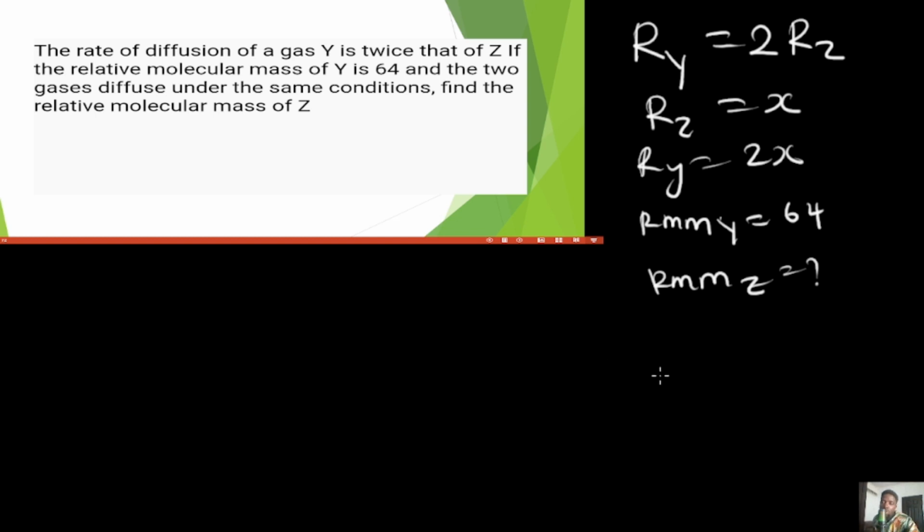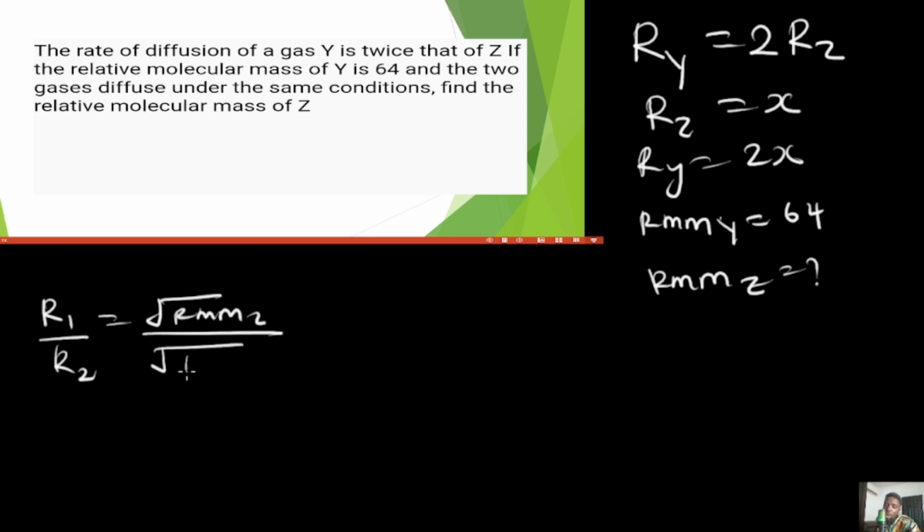If you happen to look at this, you will notice that it's Graham's law of diffusion. So we are going to use his formula. What formula are we going to use? R1 over R2 is equals root RMM2 all over root RMM1. So the rate of Y is 2 times that of Z, so we'll have 2x divided by the rate of Z, which is x.